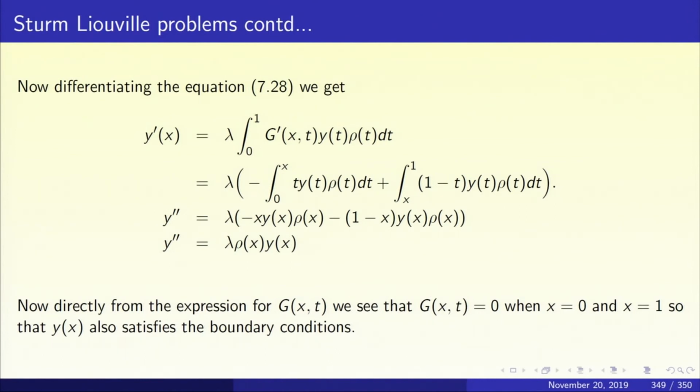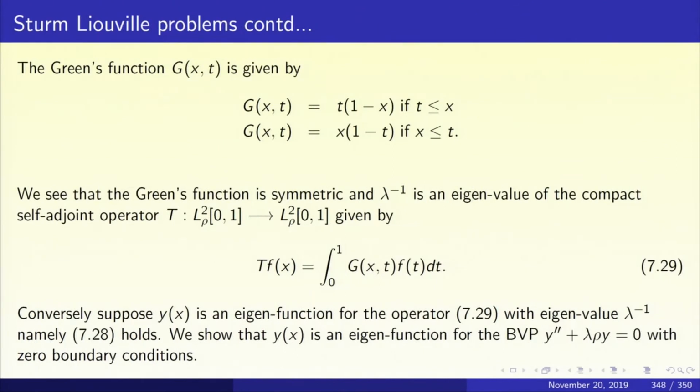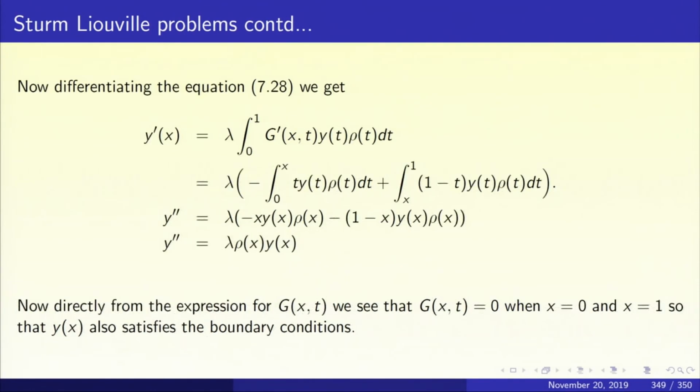How do we know it satisfies the Dirichlet boundary conditions? Remember, what is the equation? y of x equal to lambda integral 0 to 1 g of x, t y of t rho of t dt. Put x equal to 1 and put x equal to 0. When you put x equal to 0, what is g of 0, t? Look at the second expression for the Green's function. It disappears. What is g of 1, t? Use the first expression in the Green's function. Again it disappears. So, y satisfies the boundary conditions.